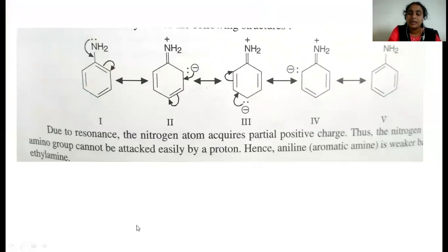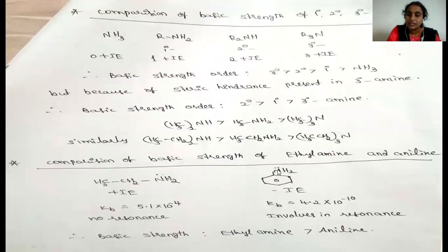Whereas in this aniline, this compound is involved in a resonance, so the nitrogen lone pair of electrons is not readily available, hence comparing these two compounds, alkyl amines have more basic strength than aniline. Here we can say the two factors: one is the plus I group, whereas the other is the minus I group. Here no resonance structures, whereas aniline is involved in resonance structures. So here on the nitrogen, these electrons are not readily available to donate to the other substance. Hence, alkyl amines are more basic than anilines.